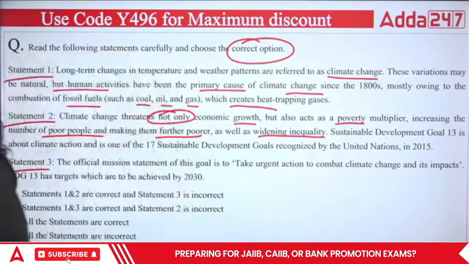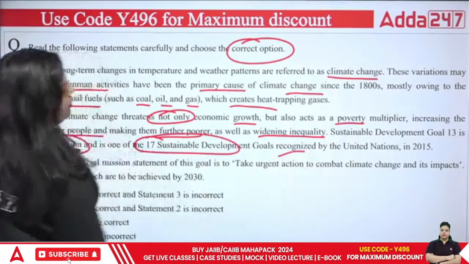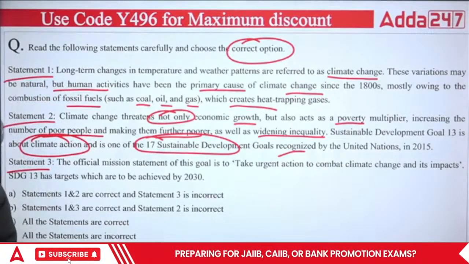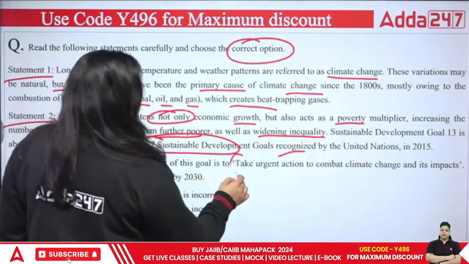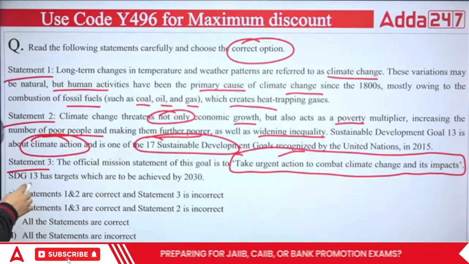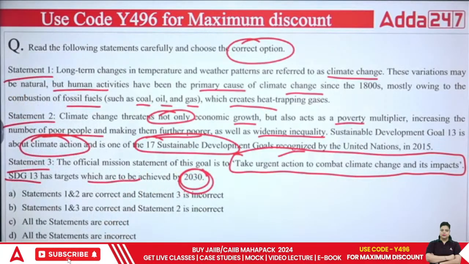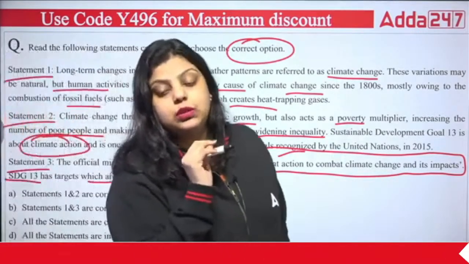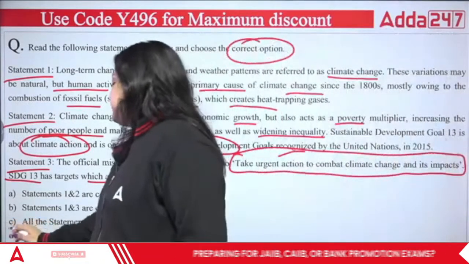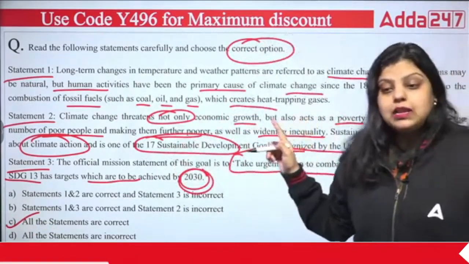So Sustainable Development Goal 13 is climate action, and it is one of the 17 Sustainable Development Goals that have been recognized by the United Nations in 2015. And the last one is saying the official mission statement of this goal is to take urgent action to combat climate change and its impact. SDG 13 has targets which are to be achieved by 2030. And the answer for this question will be all are correct. All the statements are correct. When we talk about climate change, it is true. When we talk about the SDG goal, it is true. When we talk about the reason behind climate change, it is true.